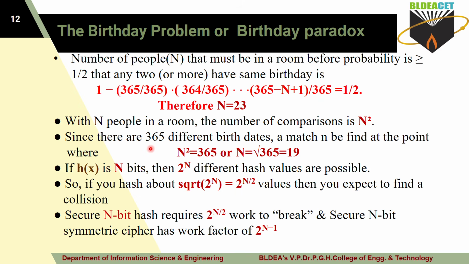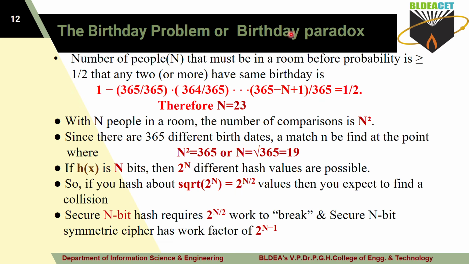Since there are how many birth dates available? That is 365 different birth dates available. Then you have to make the match to find the point where n square becomes 365, or n equal to square root of 365. That is equal to 19 here. Okay, so this is